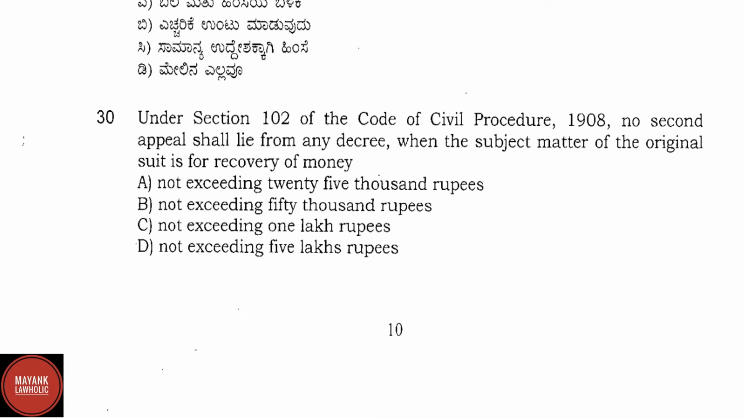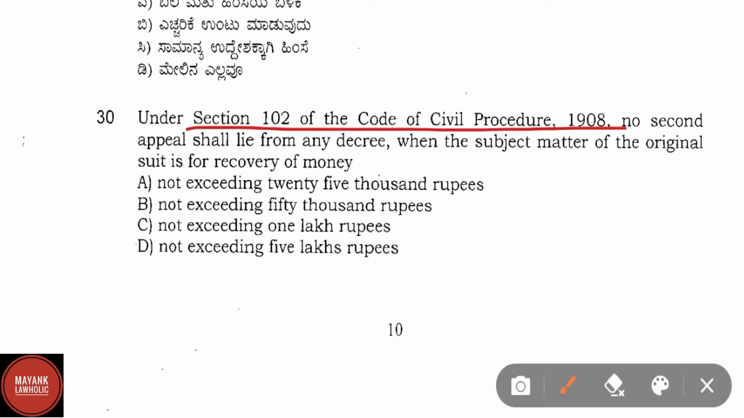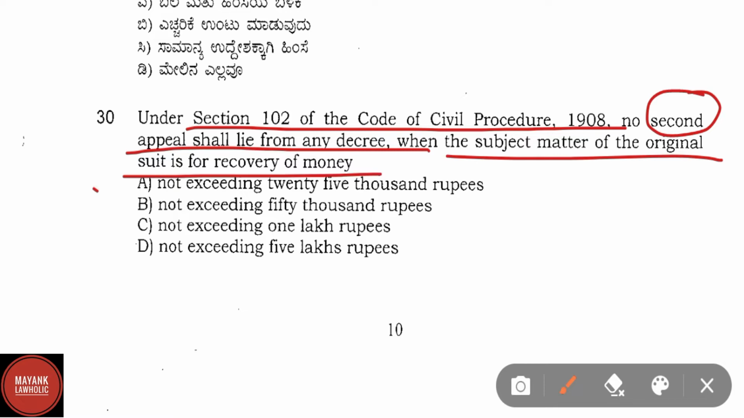Question number 30. Under section 102 of the Code of Civil Procedure 1908, no second appeal shall lie from any decree when the subject matter of the original suit is for the recovery of money. Here the correct answer is option A, that is not exceeding 25,000 rupees.